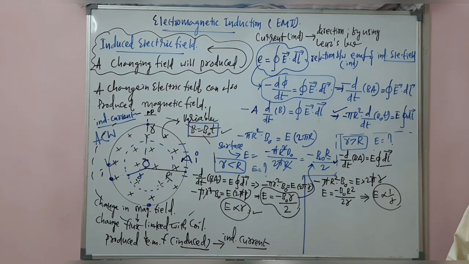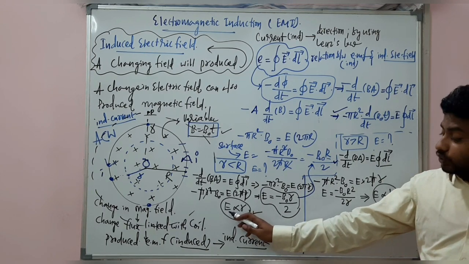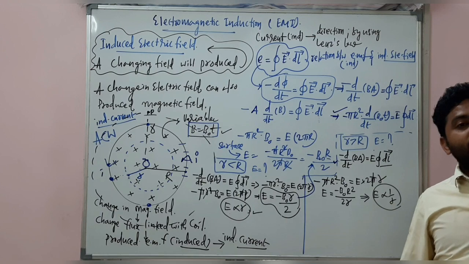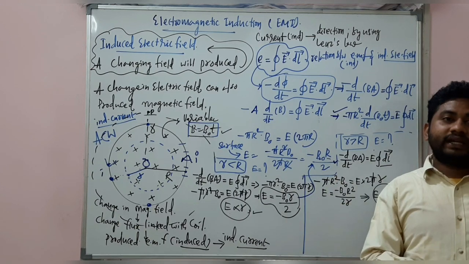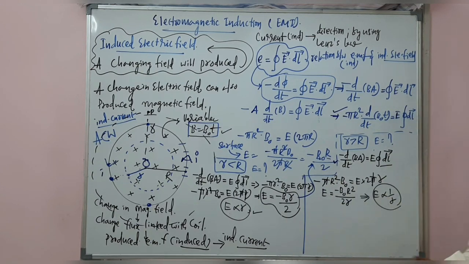Inside the circular ring, the induced electric field is directly proportional to r. Outside the circular ring, the induced electric field is inversely proportional to small r. You got the point? Clear? That's it.